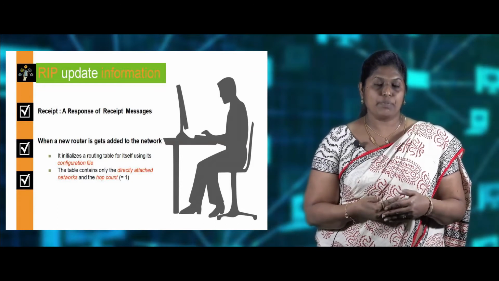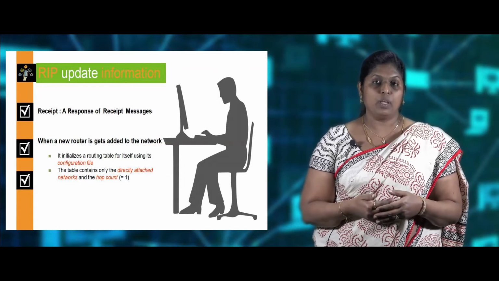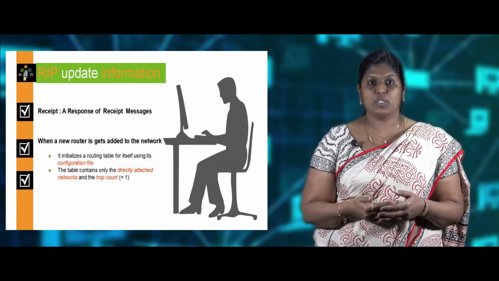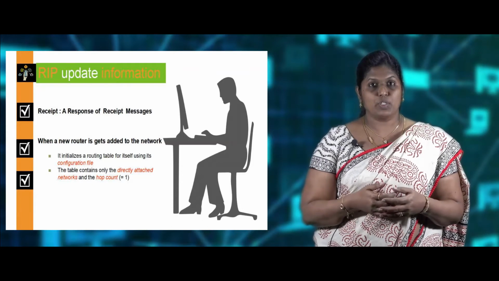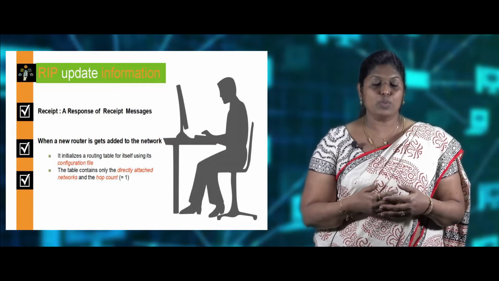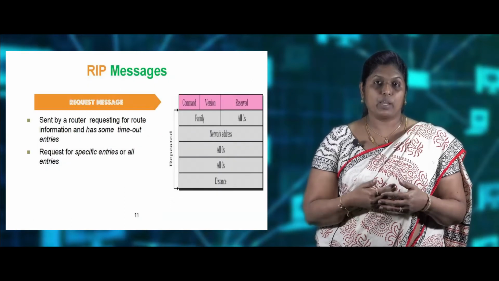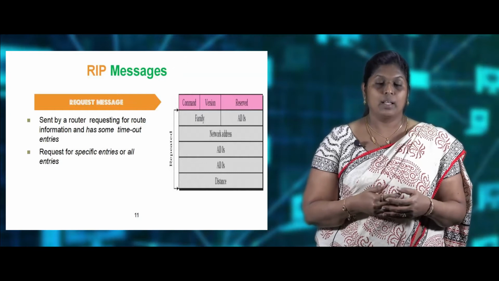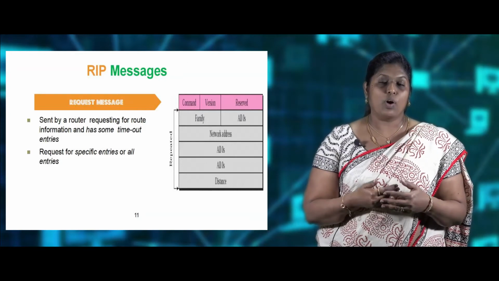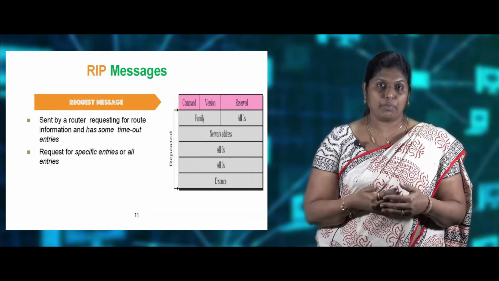There are two types of messages used by RIP. One is the request messages and another one is the response messages. The request messages are sent by the router requesting for the information, with a set of timeout entries. The entries made here are basically used for the routing information.